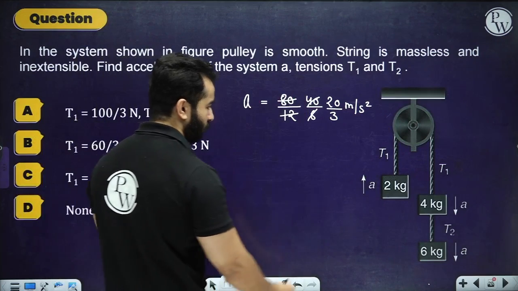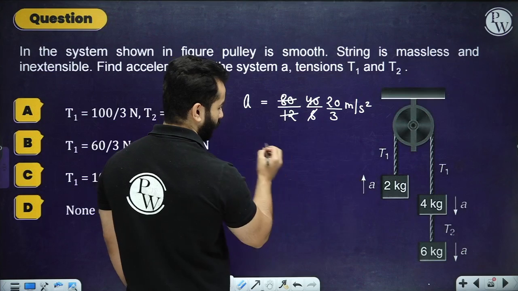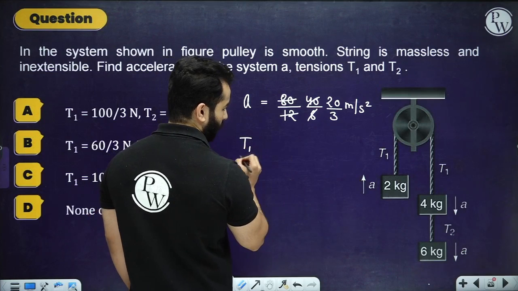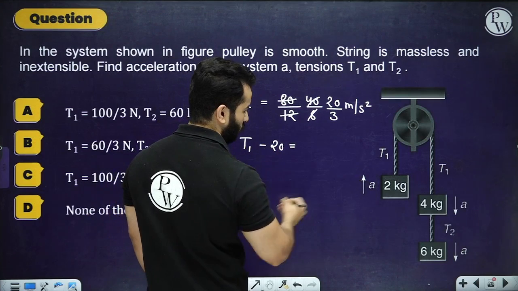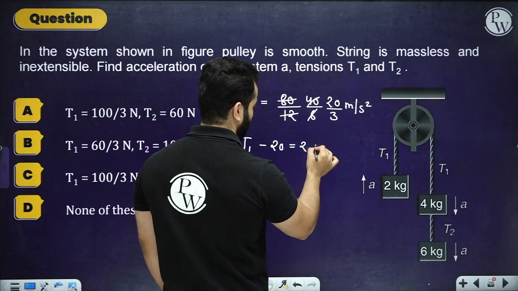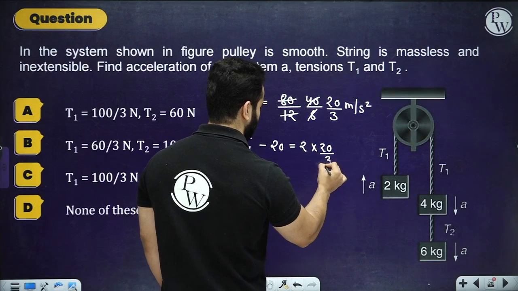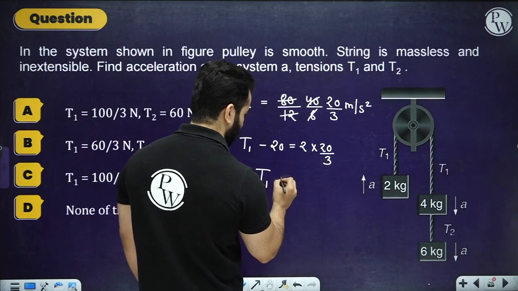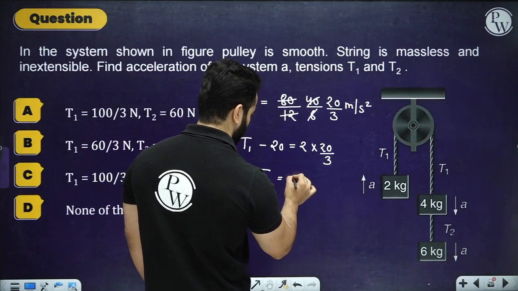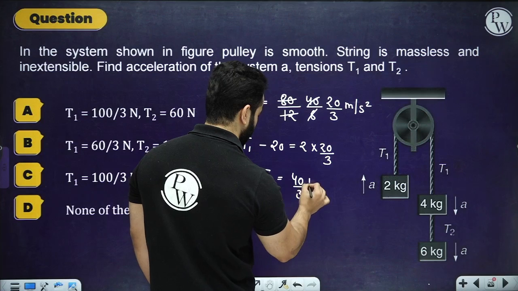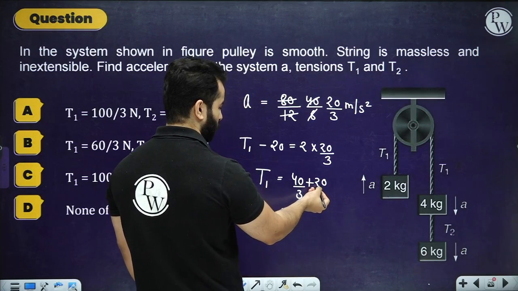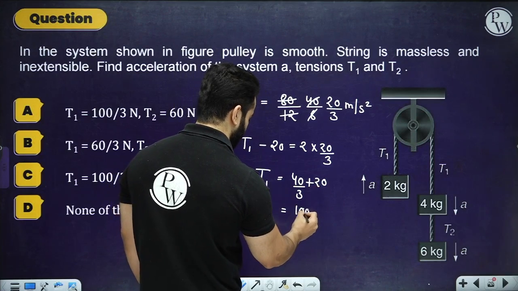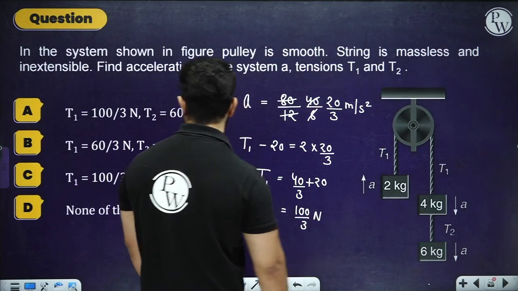And now we can actually find the tension. So T1 minus 20 equals 2 into 20 by 3. So T1 will be equal to 40 by 3 plus 20. So this is going to be 60, so this is going to be 100 by 3 Newton. Please check.